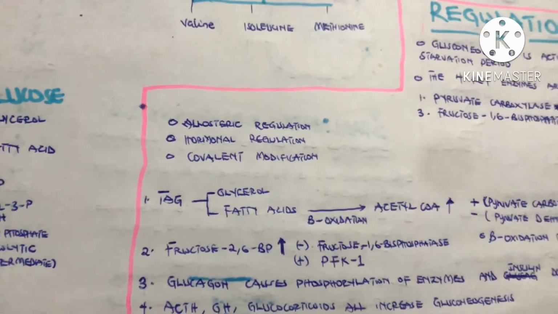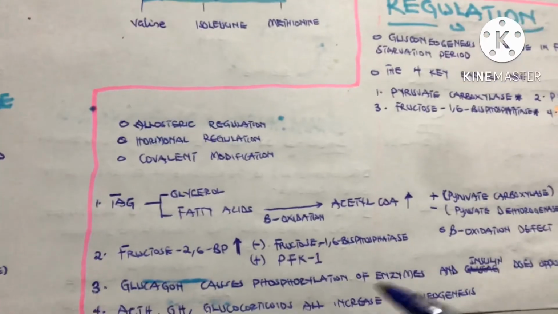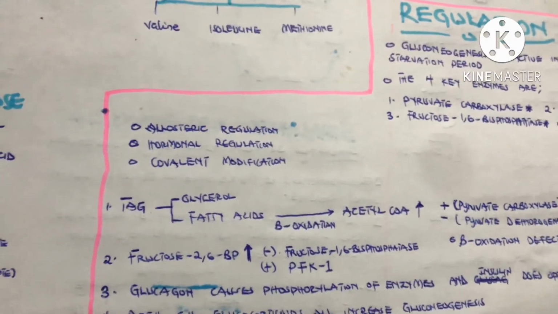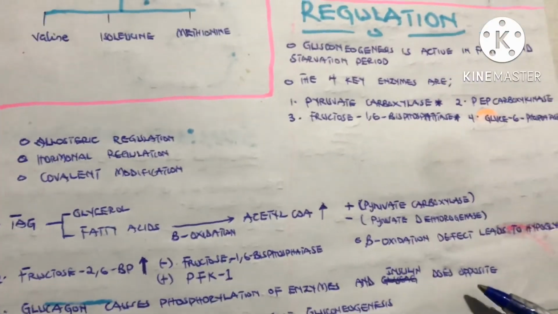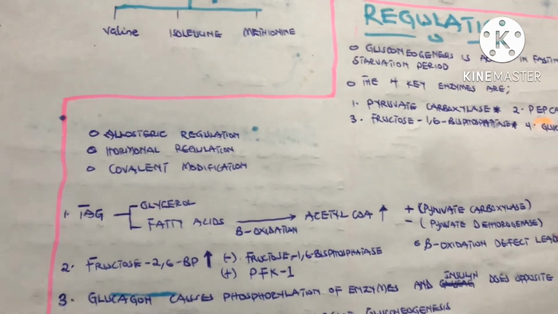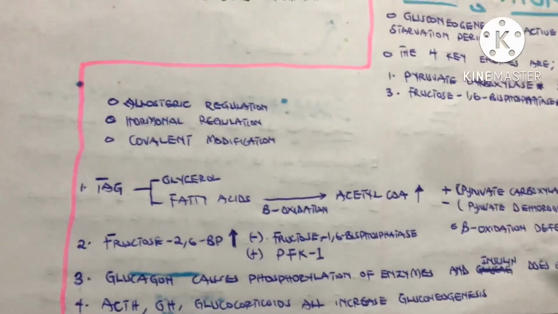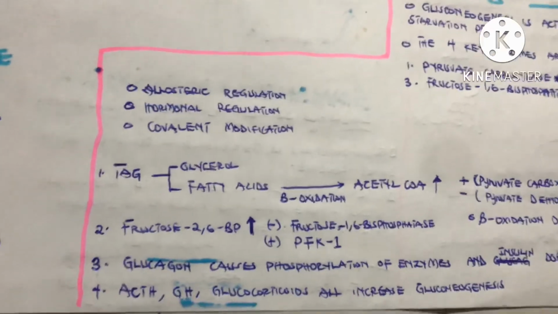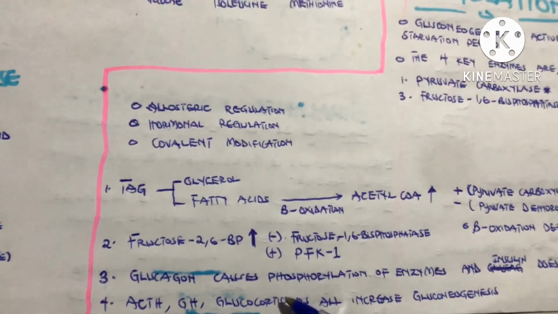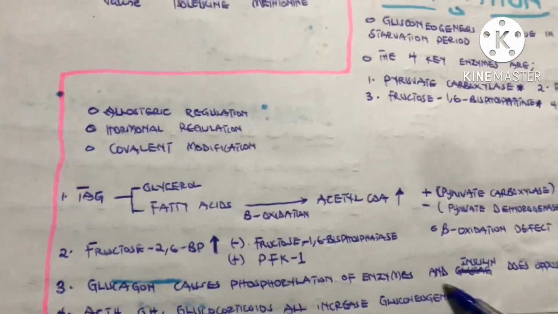Also, glucagon, hormonal regulation. Glucagon causes phosphorylation of enzymes, and phosphorylation of enzymes in the gluconeogenic pathway will actually activate them to help in the glucogenic pathway. And insulin will do the opposite, so dephosphorylation. So insulin will actually dephosphorylate the gluconeogenic enzymes to inhibit them. You understand? So they are fighting each other. Also hormones like ACTH, growth hormone, glucocorticoids, all of these hormones help increase gluconeogenesis.